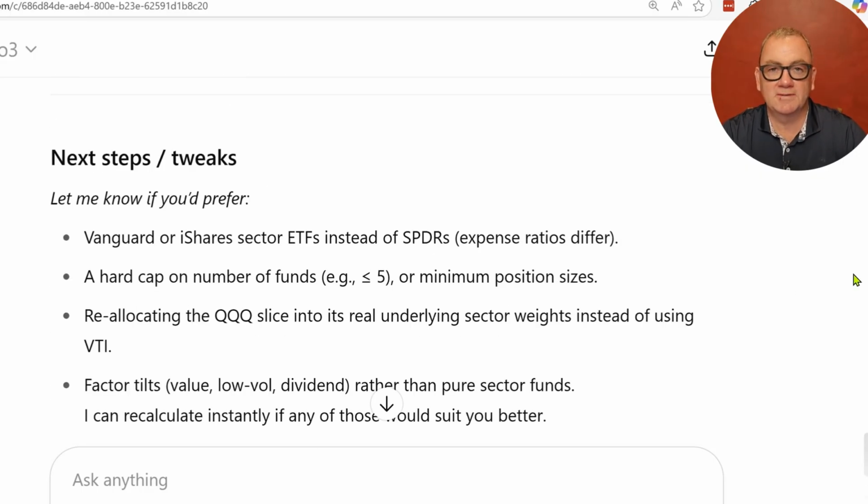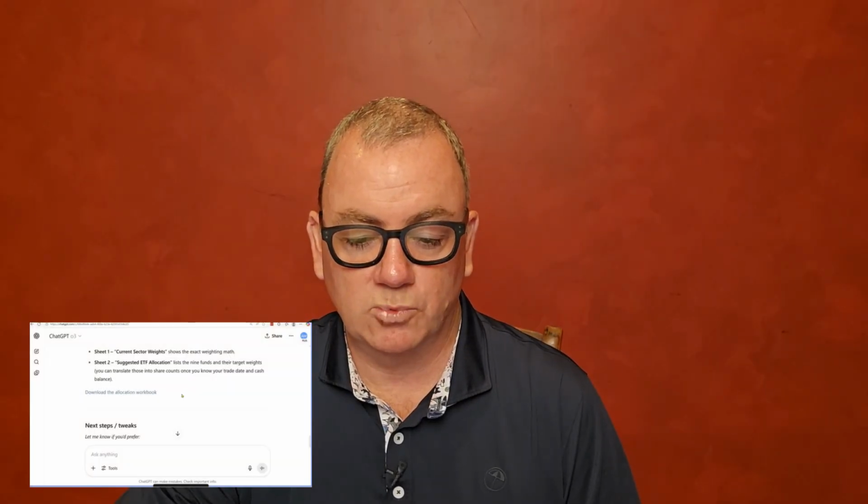It has some tweaks if you would prefer to change this up for specifically where you have your investments, either Vanguard ETFs or iShares ETFs. You can put a maximum number of funds on there for it to use and minimize things down even more. That's really good. We should try that one. All right, I'm going to download this workbook and see what it's got for us.